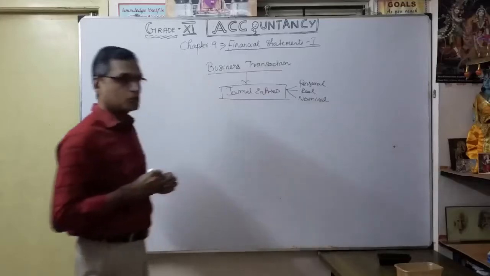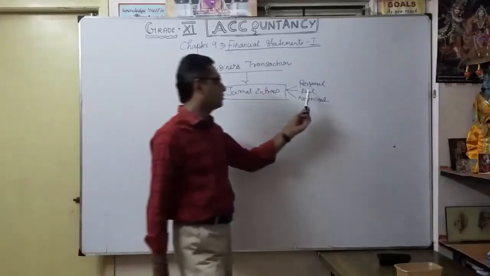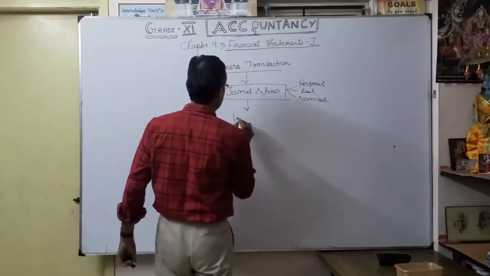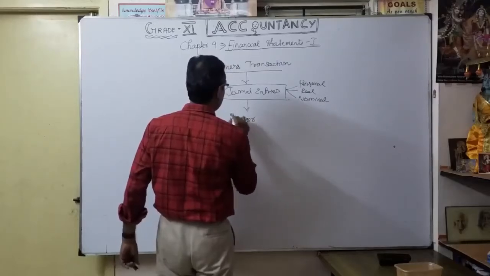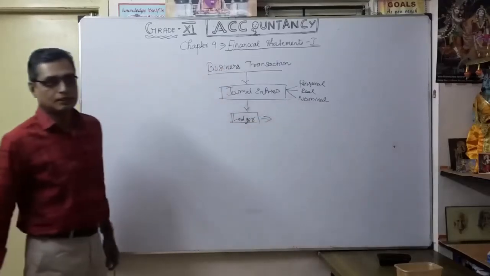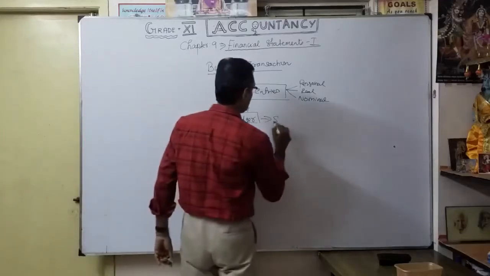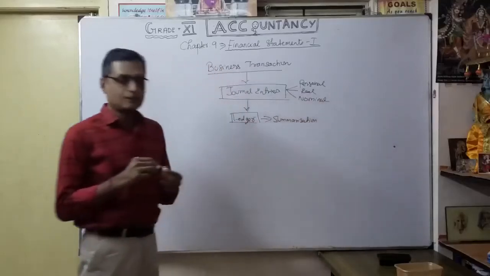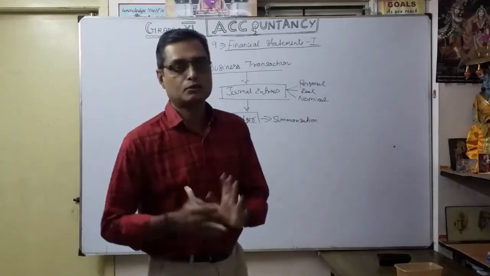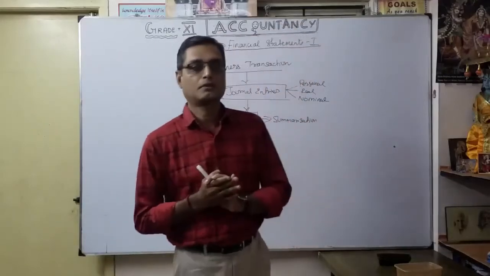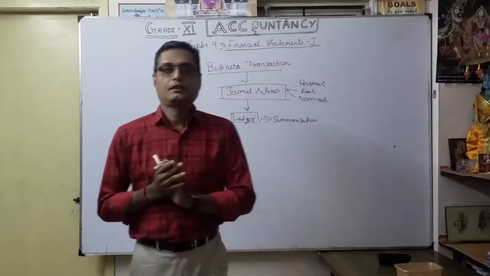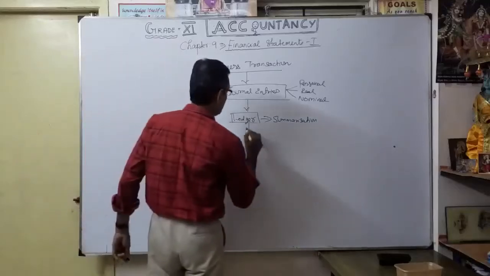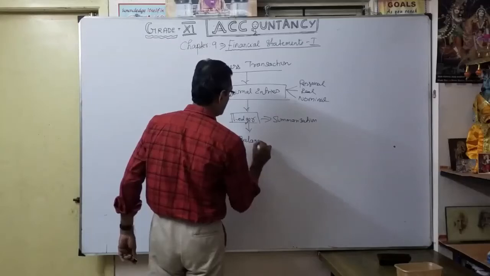Through the help of the golden rules, personal account, real account, nominal account, the 3 types of accounts, you are going to develop the ledger. You know very well what is the meaning of ledger. Ledger means summarization. So collectively, what is our total purchase, total sales, total expenses for the particular accounting period. Likewise, we are going to prepare the ledger. Once you have prepared the ledger, you are going to arrive at balancing.